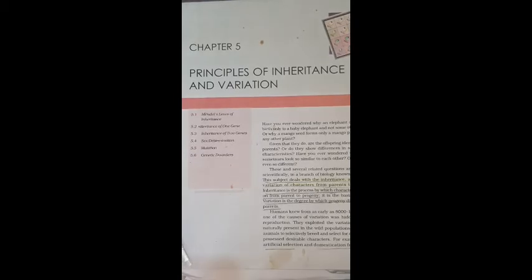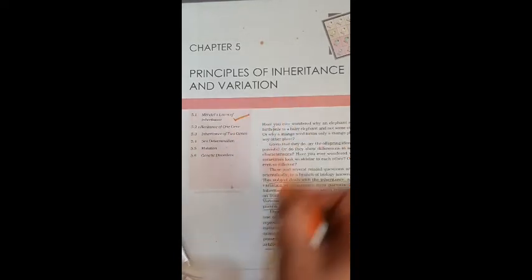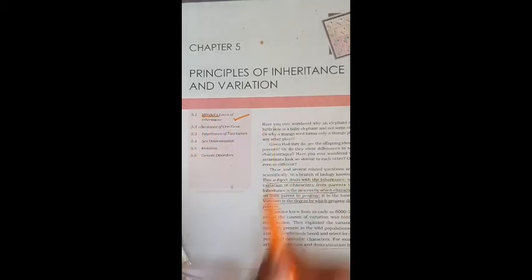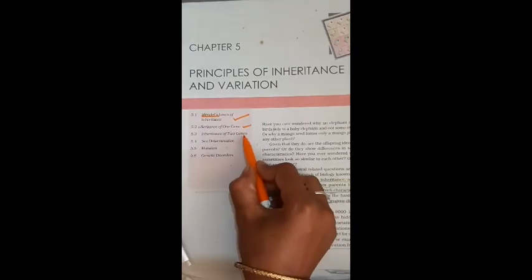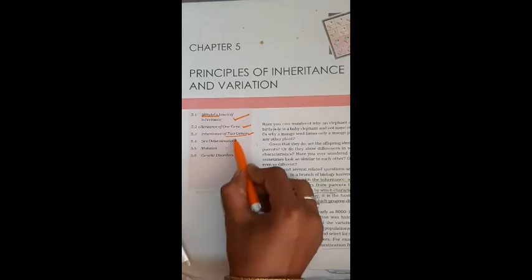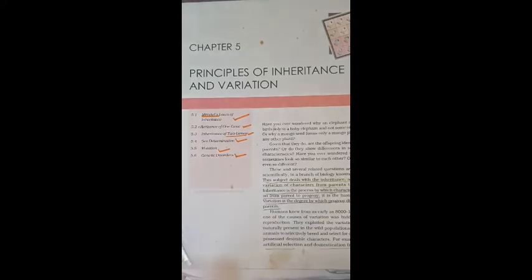In this chapter, we have to discuss a few points which are very necessary. First one, Mendelian laws of inheritance. Inheritance of one gene, inheritance of two genes, sex determination, mutation, genetic disorders. These are the 6 topics which we have to discuss in this chapter. Okay. First one, that is Mendelian laws of inheritance.